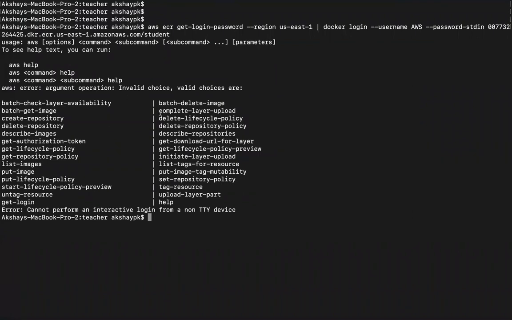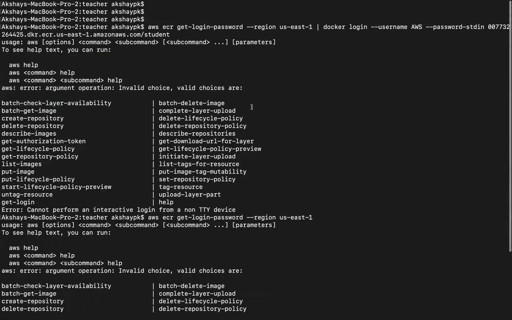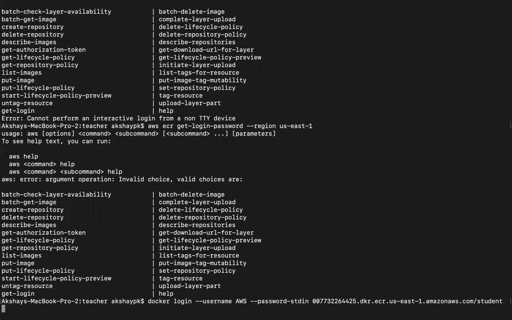Okay, so it's giving you some commands over here as help. It's telling you cannot perform the interactive login from a non-TTY device. Let's do this command once more. Let's do only this part of the command first. Okay, it's still not working. Invalid choice. Or let's probably do this command and let's see what happens. Okay, so it's stuck on the screen. I'm not sure why it's not working.